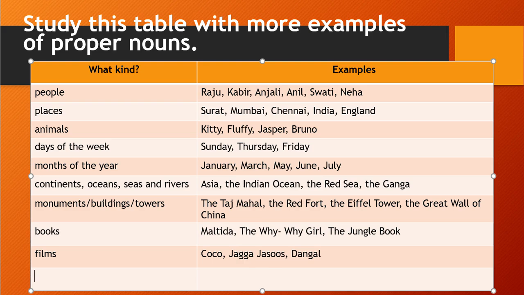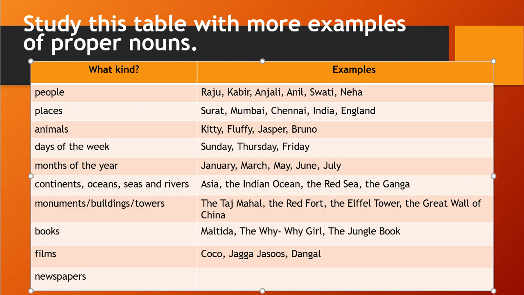Then newspapers, right? Every newspaper has their own name, right? So those are proper nouns because it is a unique name.